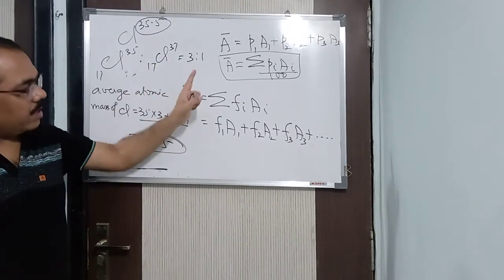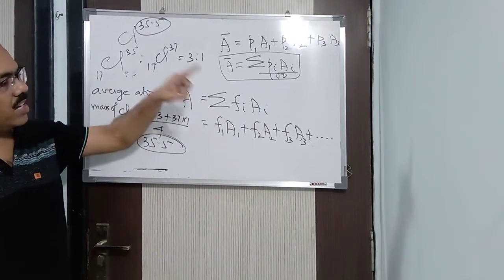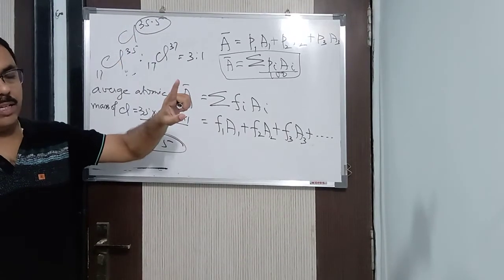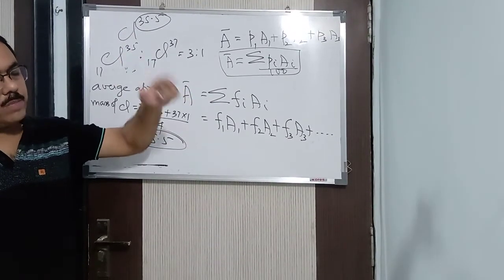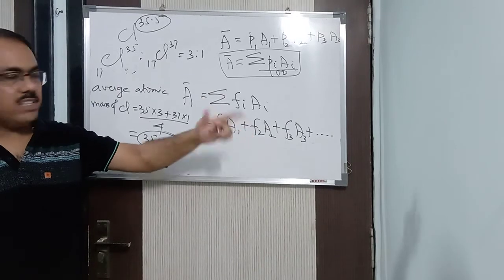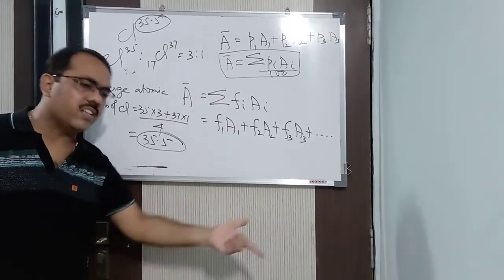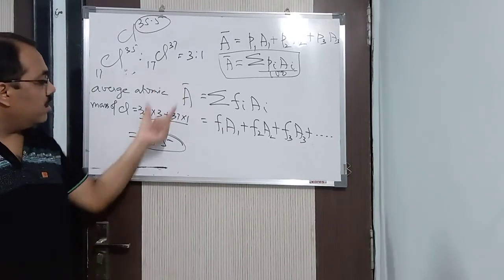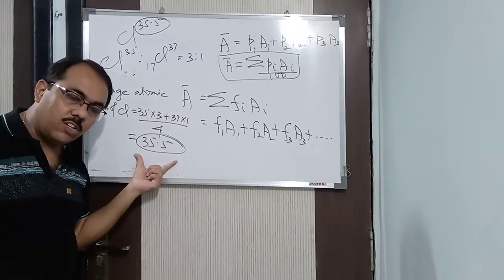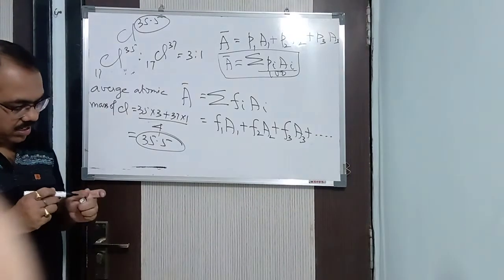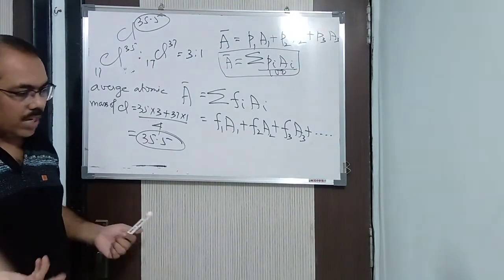So every element has some isotopes or others. I told you in the last class, every element has some isotopes, and they are present in a particular ratio, a particular percentage, or a particular fraction. In any way you can express it. So in this way we calculate the average atomic mass. I think it is clear to you what average atomic mass is and how we calculate it.